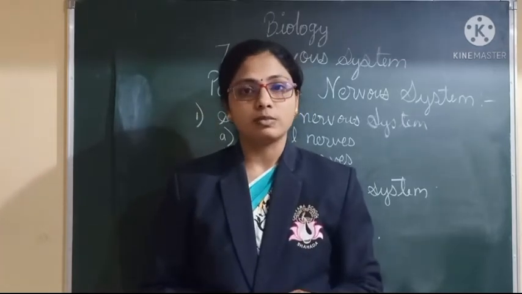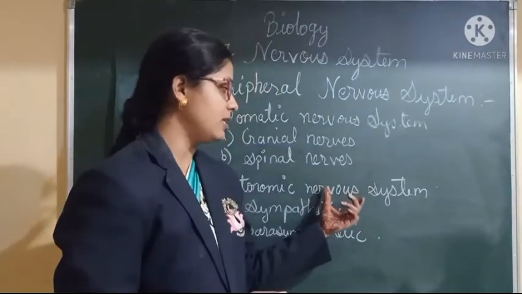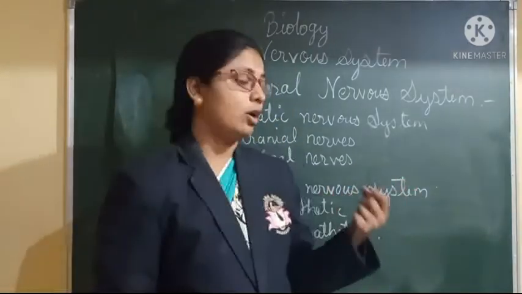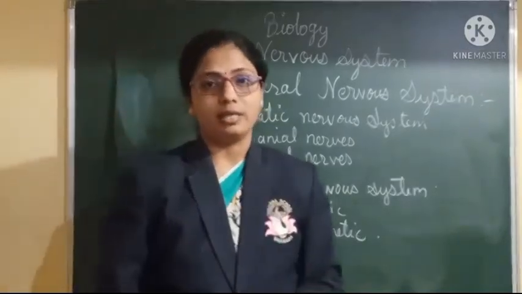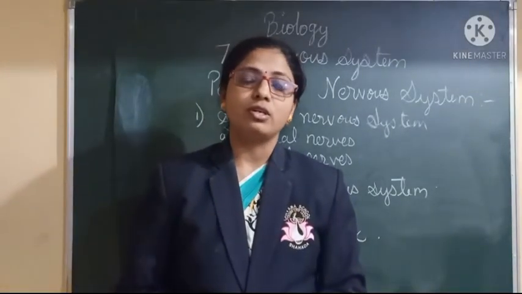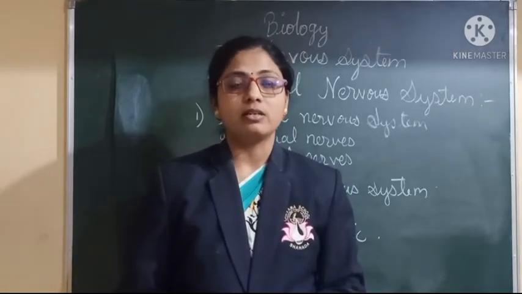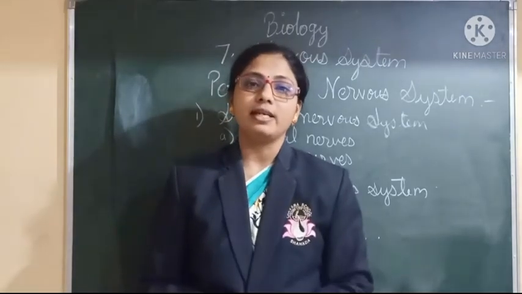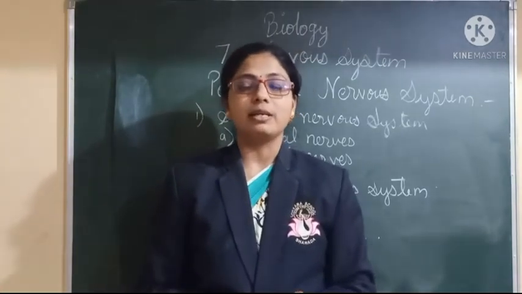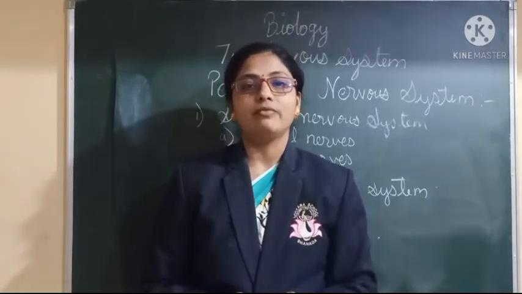For that it is responsible. Mainly the autonomic nervous system works on the basis of the sympathetic and parasympathetic systems. Let us have a look at how the sympathetic and parasympathetic systems work, with an example, and we will study.